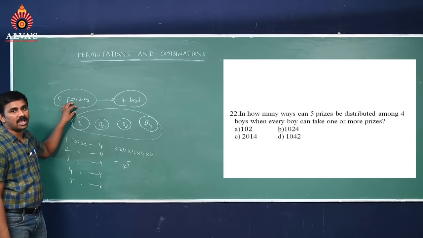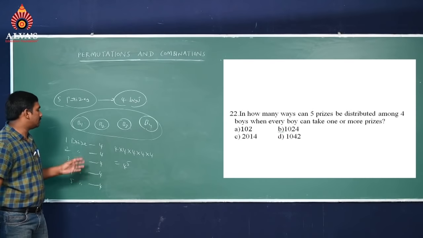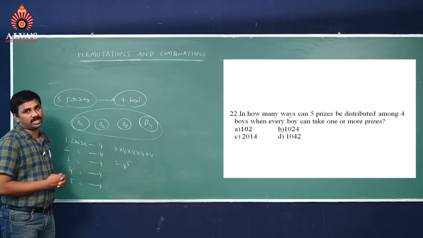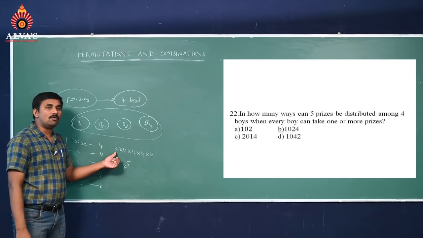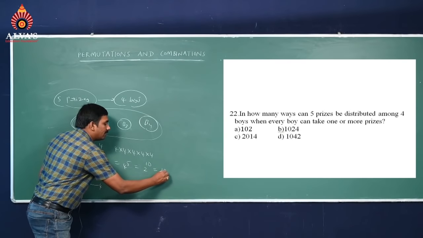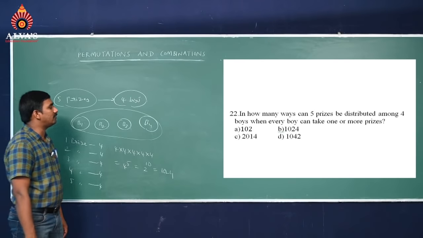So the first prize, we can distribute to any one of the 4 boys. That means the first prize has 4 chances, like that the second prize has 4 chances. In this way, if you follow, 4 power 5 is the answer. We can write it as 2 power 10, that will become 1024.